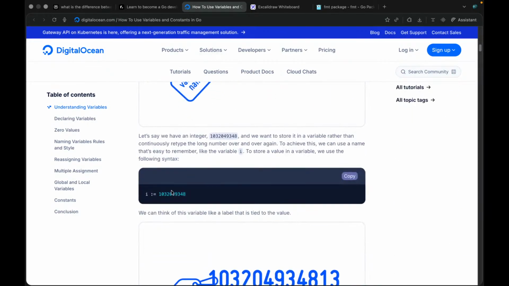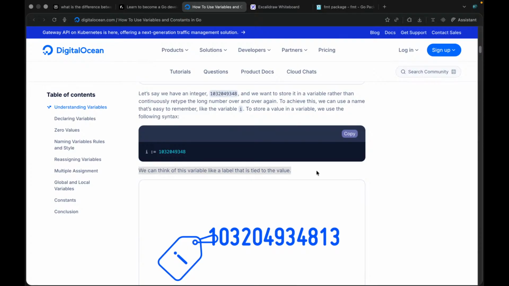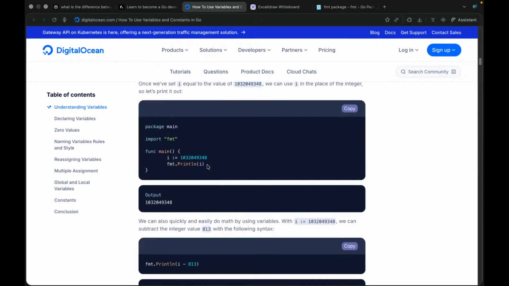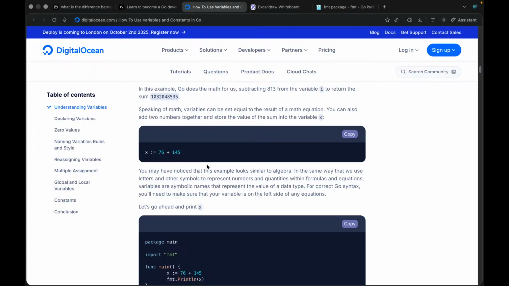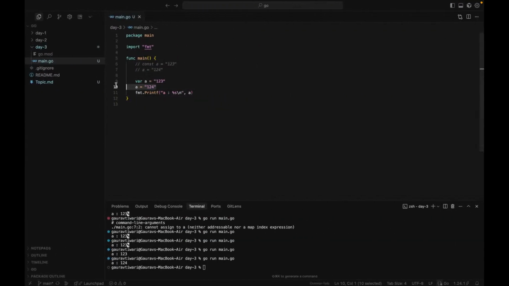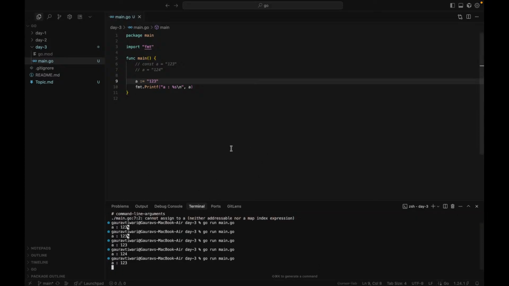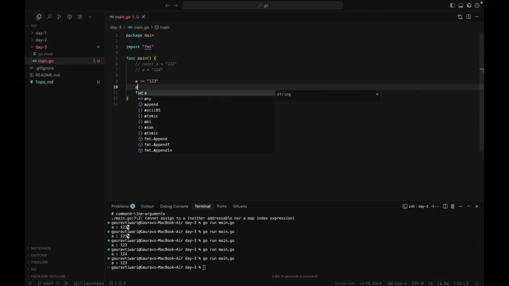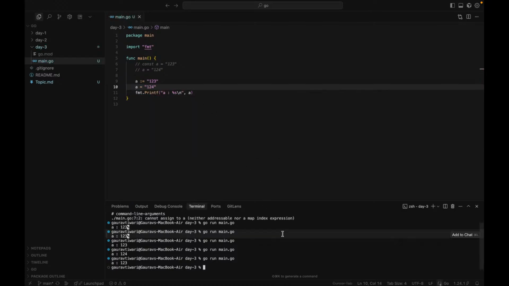Understanding variables, I know about this. When we want to use a variable, it's better to use the walrus operator. What can I conclude here? That's a beautiful thing. Now if I try to do 124, will this give me an error? Nope, it doesn't.